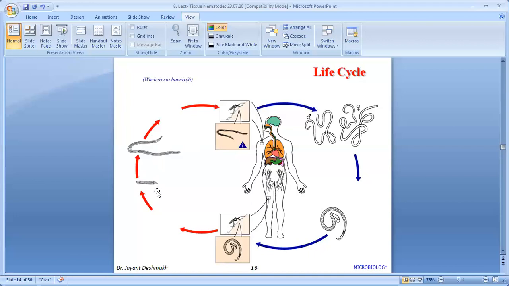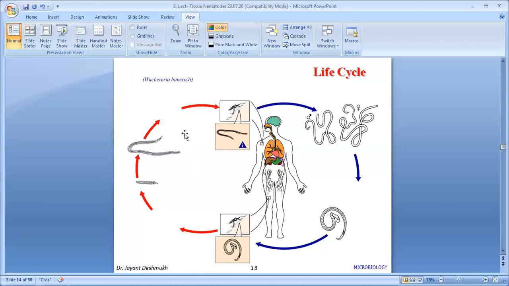First stage larva is 250 micrometer. This is 400, and this is very big, 2000 micrometer, meaning 2 millimeter size and 20 micrometer thick. And this third stage larva is infective. The microfilaria penetrates the gut wall and enters the thoracic muscle. They develop into 3 stages: first stage larva, second stage larva, and third stage larva. It takes 10 to 12 days. In these 10 to 12 days, it becomes 2000 micrometer in length and 20 micrometer thick.